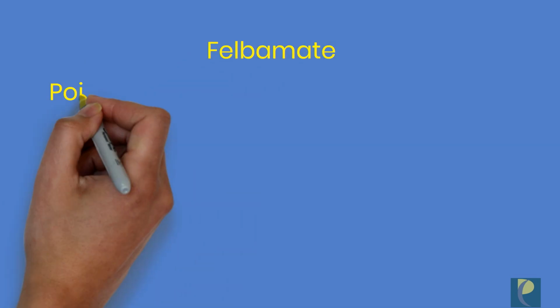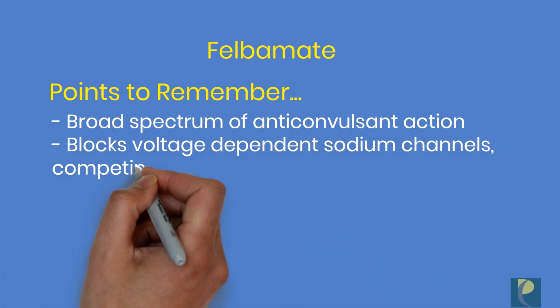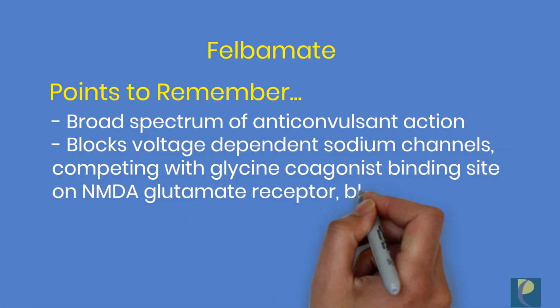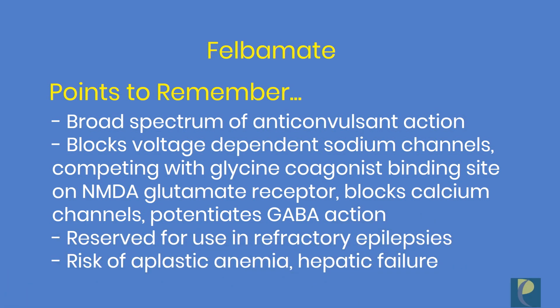So first drug is Felbamate. The main points that you must remember about this drug is that it has a broad spectrum of anticonvulsant action. There are multiple proposed mechanisms for this drug, like it blocks the voltage-dependent sodium channels, it competes with the glycine coagonist binding site on the NMDA (N-methyl D-aspartate) glutamate receptor, blocking of calcium channels, and potentiation of GABA action. This drug is reserved for the use in refractory epilepsies because of the risk of hepatic failure and aplastic anemia.